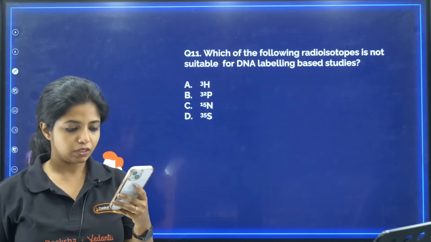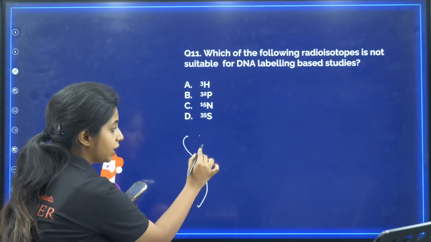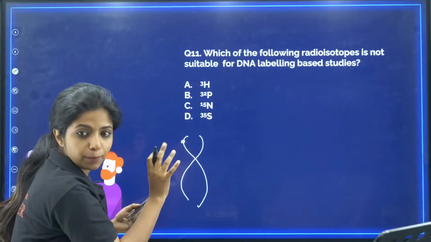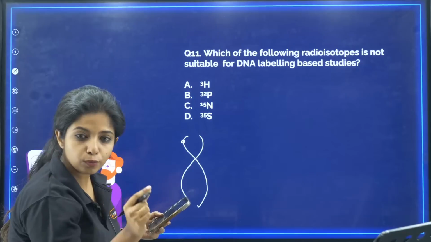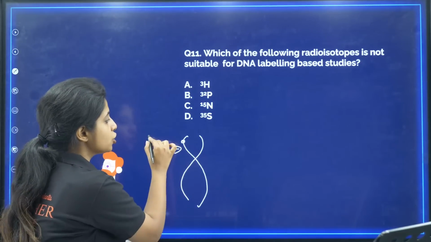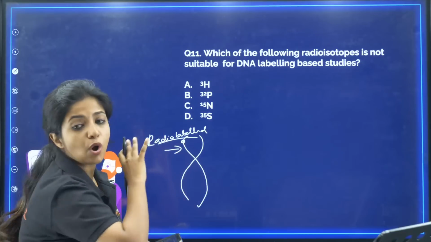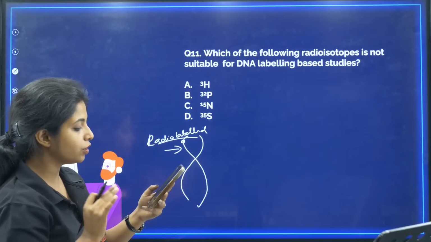Tell me. If you are not understanding the question, I can repeat it. Basically, I want to label the DNA with a radioisotope. I mean, I want to make this DNA show up under the autoradiography machine. So for that, I have to label it. I have to use certain things to make up this DNA which are radio labeled. So what are the things that I am not going to use? That is the question.